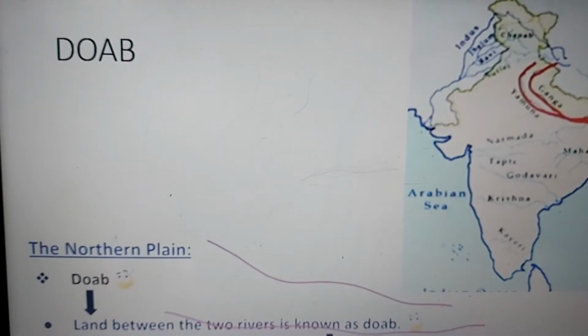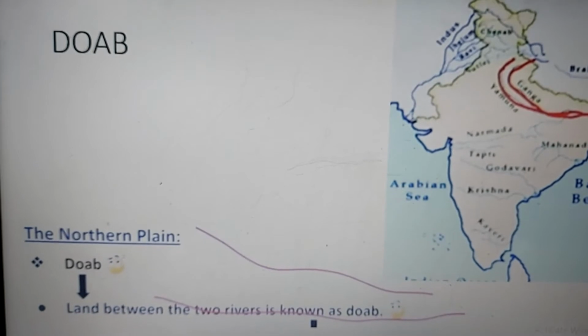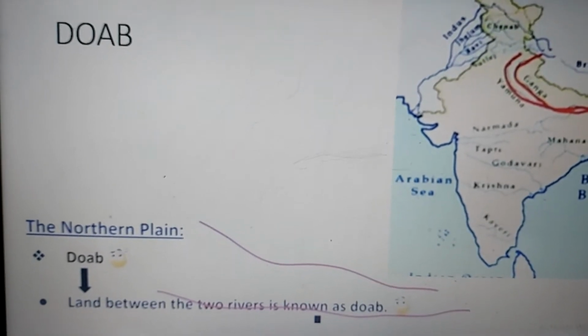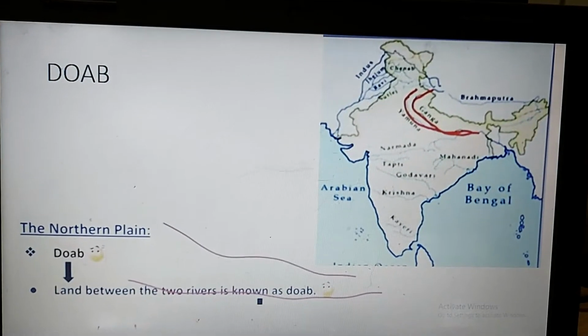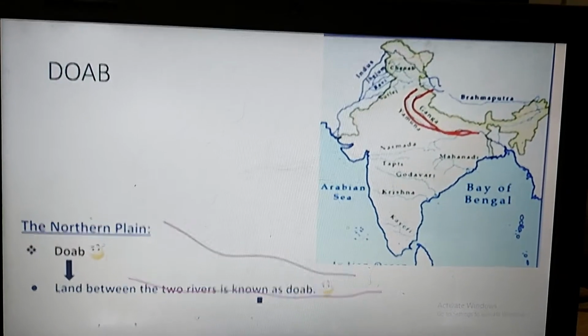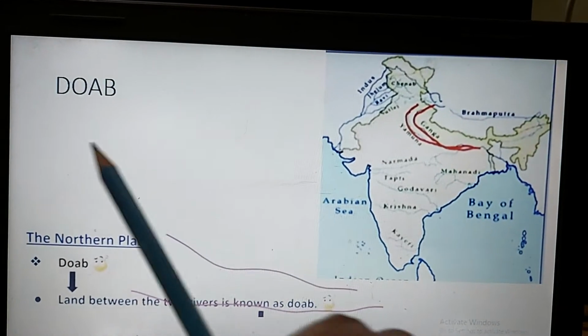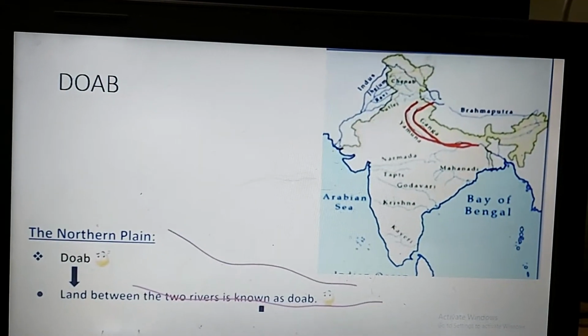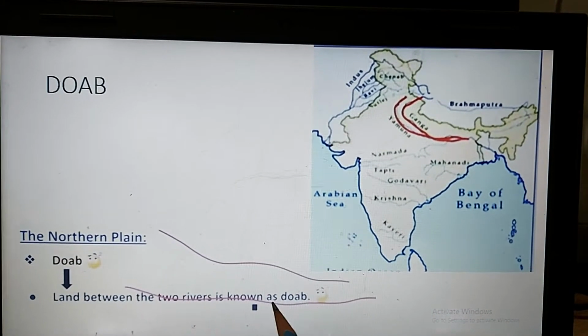Children, another depositional feature of the river is the creation of doab. Now what is doab? Do means two and ab means water. So the doab is a land between two rivers. Another depositional feature of the river is doab. Now what is the meaning of do? Do means two and ab means water. So doab is a land between two rivers, known as doab.